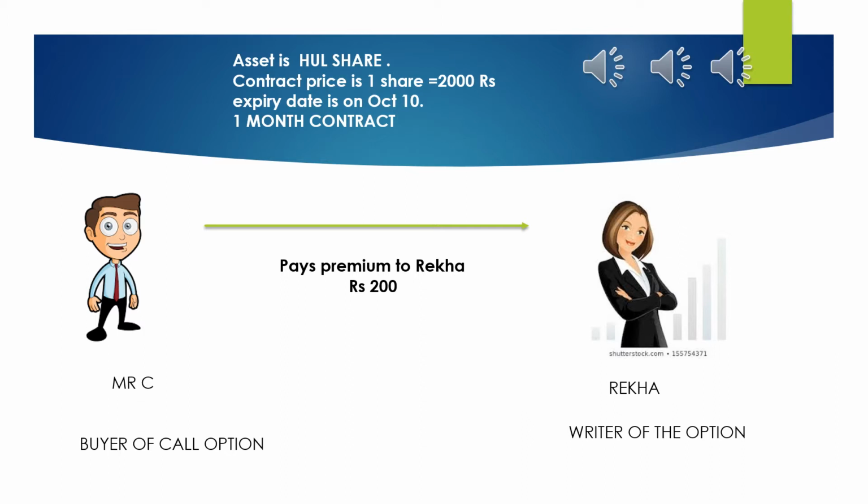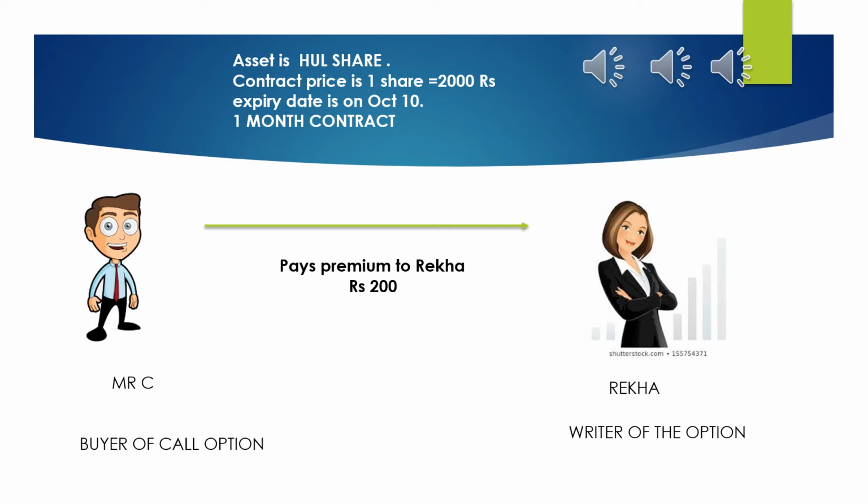But if he executes the contract on October 10th, he just has to pay 2000 rupees to Rekha and buy it from her. So what will Mr. C do over here? Mr. C will execute the contract because the share is available at a cheaper price in the contract compared to the spot rate.